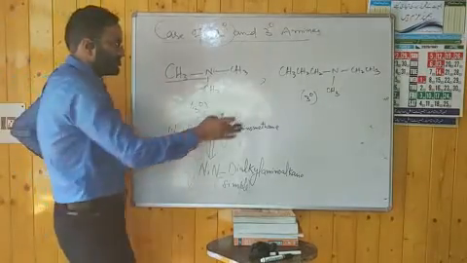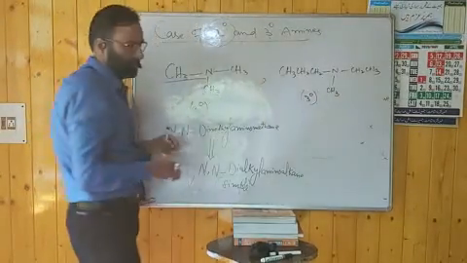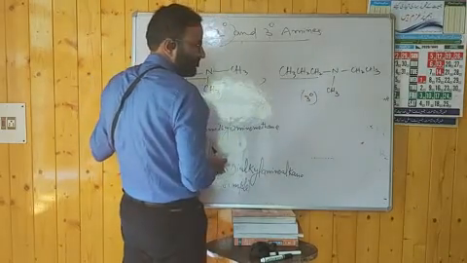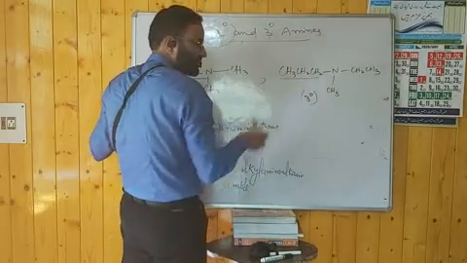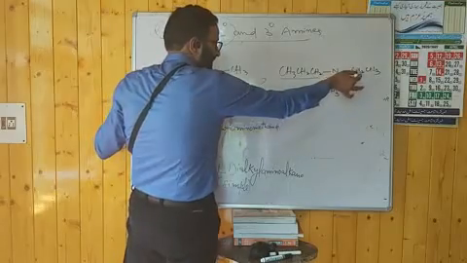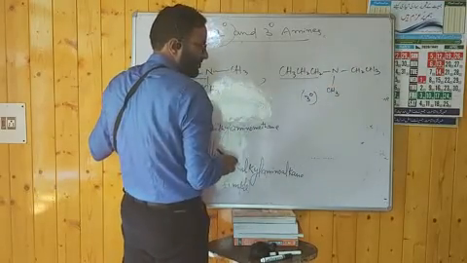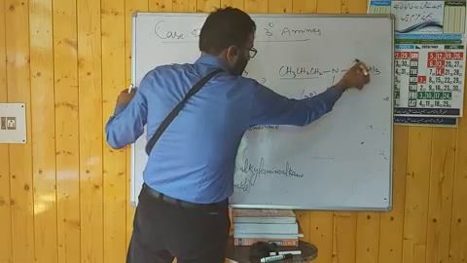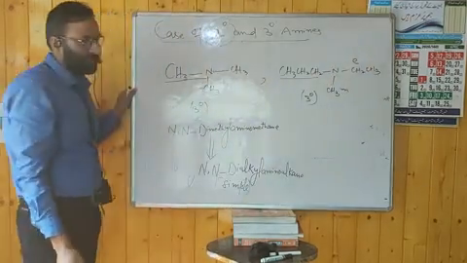But if it is mixed, then how can we name it? The larger group will form the alkane. These two will be the substituents. You have to write their names in alphabetic order. Here it is M, methyl, here it is E, ethyl. Then what will be the name?